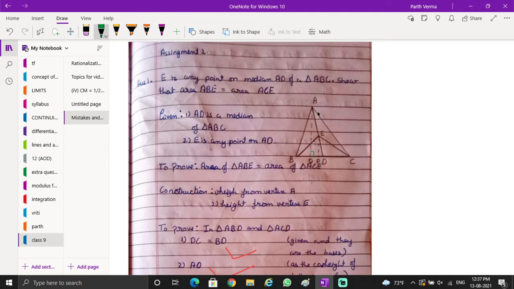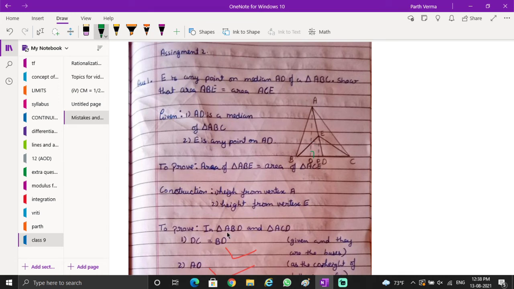And how did we get to know? Because the median starts from the vertex, so that means the height is still here, and for both the triangles the highest point is A. So the median is telling us that the highest point is the same, but the median itself is not the height. Okay, so she has drawn the height as AO.